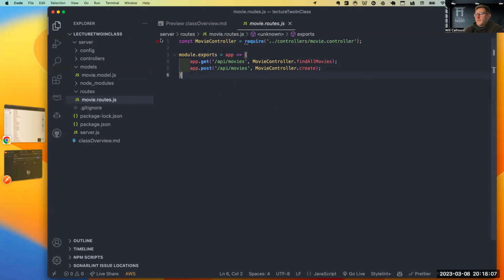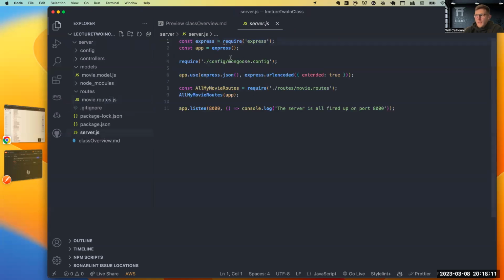Cool. So that is the setup of what we did. And lastly, we had our server.js where we have our Express and our app. You guys have seen this, so I don't need to go over that. We talked about that a couple times. Here, we're bringing in our config file. So first and foremost, we want to make sure that our database is connected. Here is if we're wanting to do our post requests.